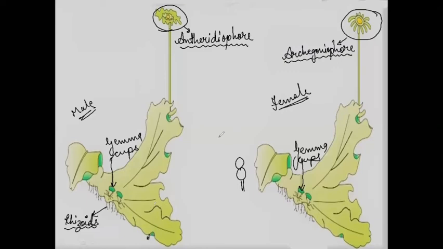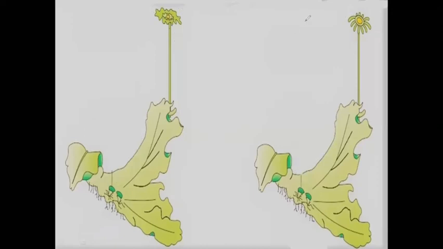Which one is the male thallus, which one is the female thallus of Marchantia, which is a liverwort. Now, here we are done with the first group of the members, that is Hepaticopsida. Now we have the second one, that is the Anthocerotopsida.